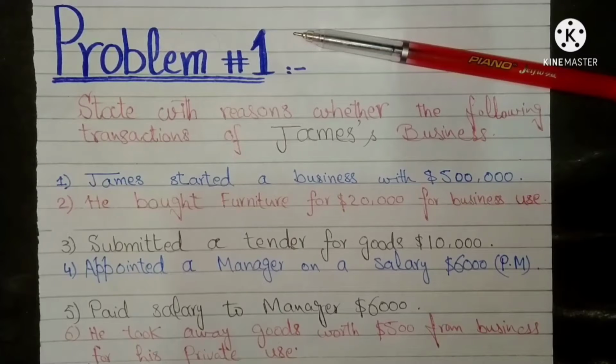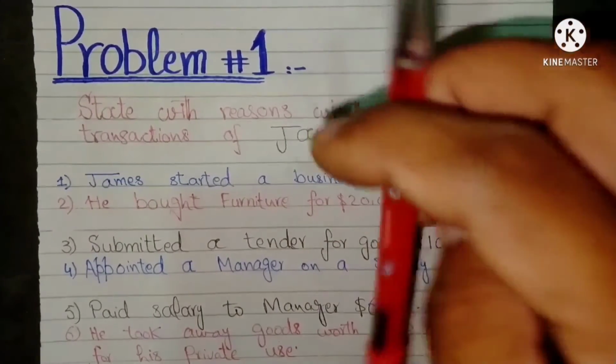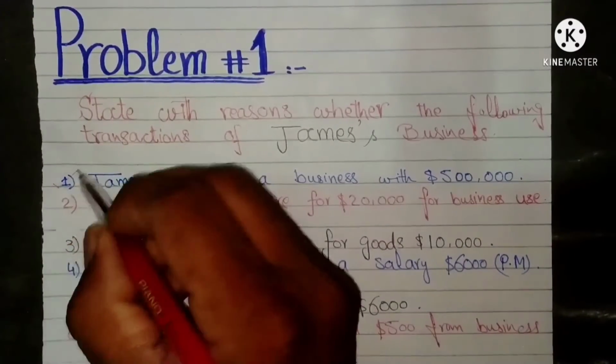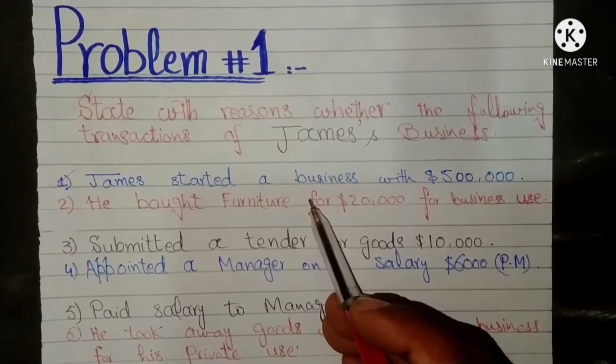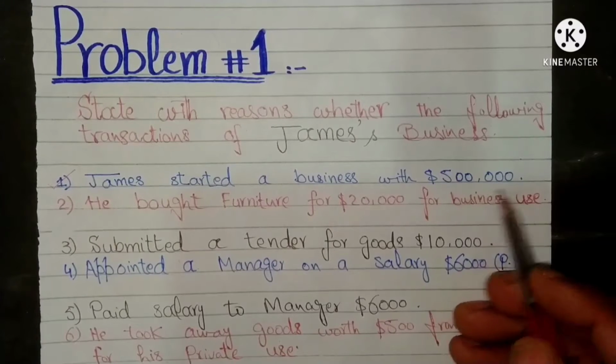So transactions changing the financial position of his business will be regarded as transactions. The first transaction of James' business is: Mr. James started a mobile accessories business with cash of $500,000.